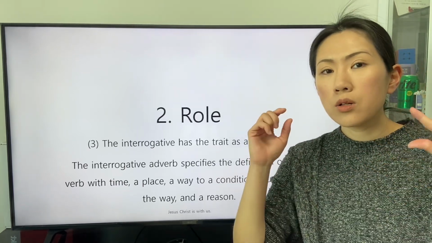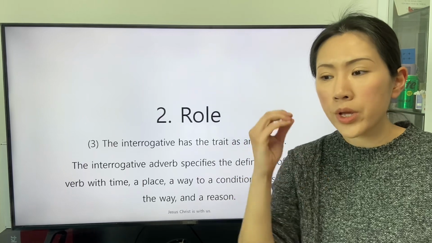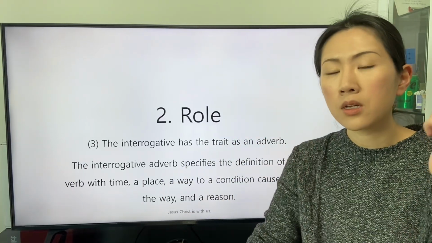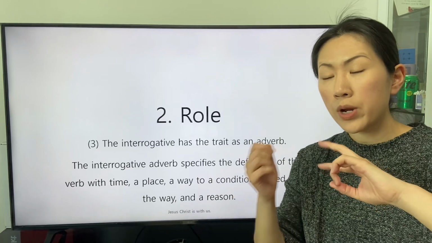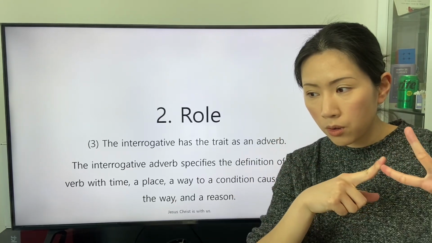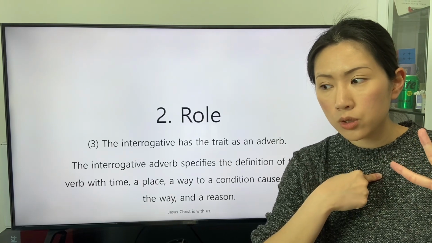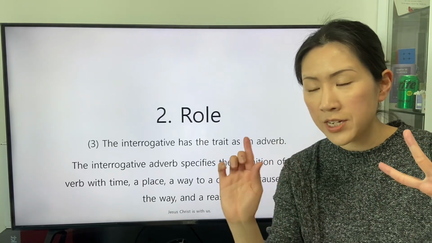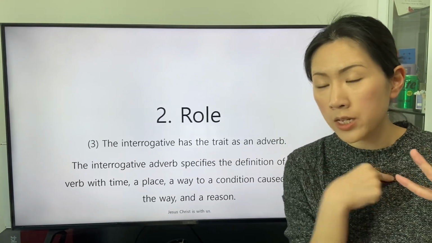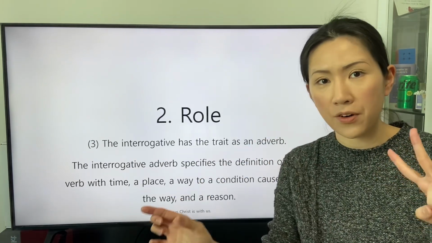So the interrogative clause with the interrogative adverb how aims at the responses about the way of the subject to actualize the definition of the verb and the condition of the subject to actualize the definition of the verb.